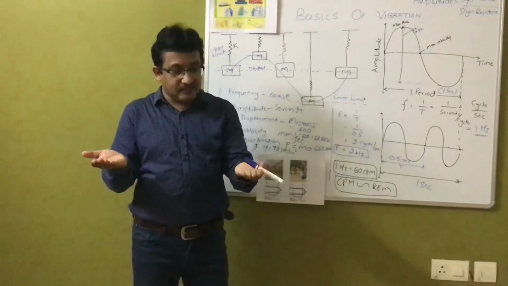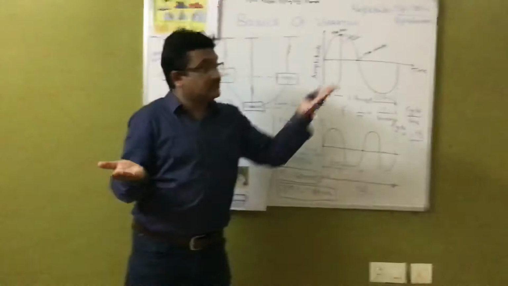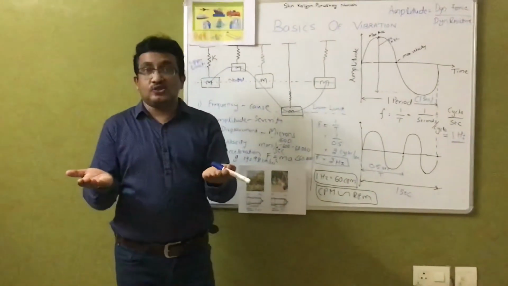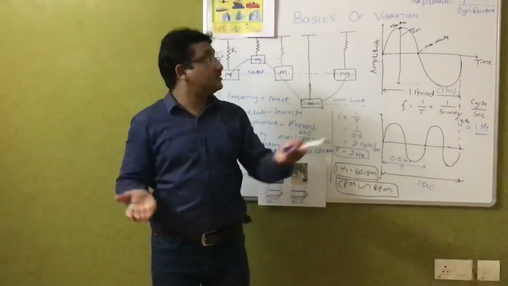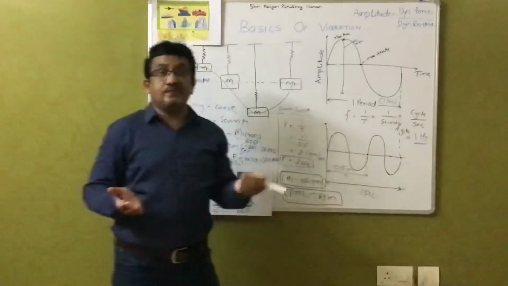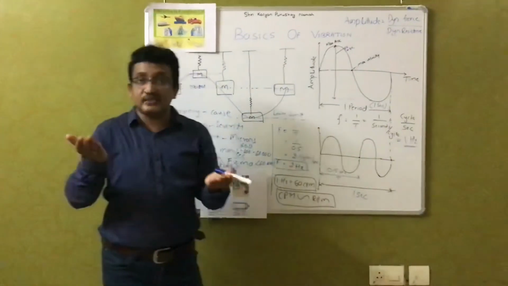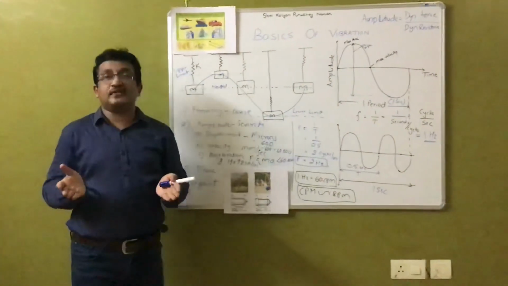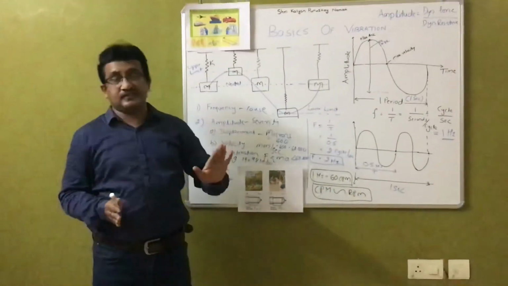And because this one is rigidly mounted on the floor, it has a higher dynamic resistance, so the amplitude is less. So the life will be the same, because the dynamic forces are the same. Because of the dynamic resistance, vibration is higher in one and lower in the other. This is the basic fundamentals of vibration. Okay, this completes the basics.